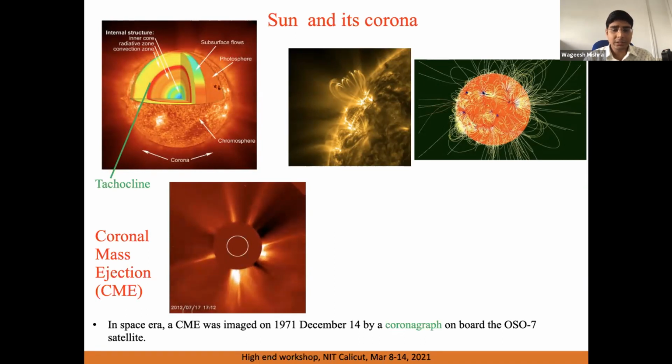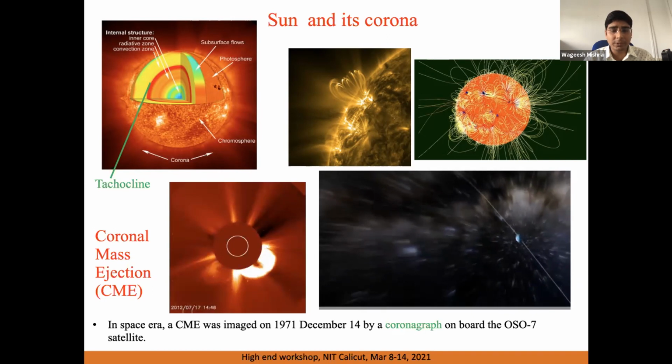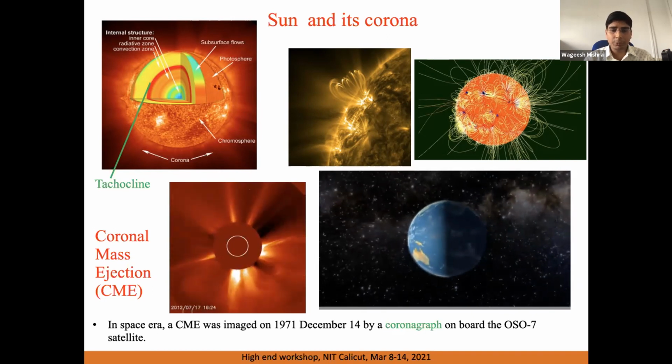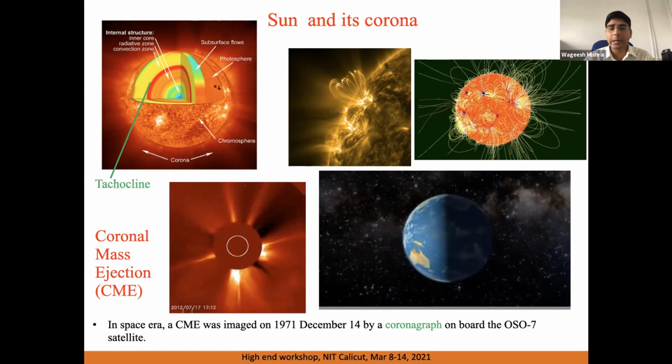So coronal mass ejections are basically huge expulsions of magnetized plasma from the sun, and when it propagates in the heliosphere and arrives close to the Earth, it disturbs the Earth's magnetic field, and therefore it is very important to study CME.